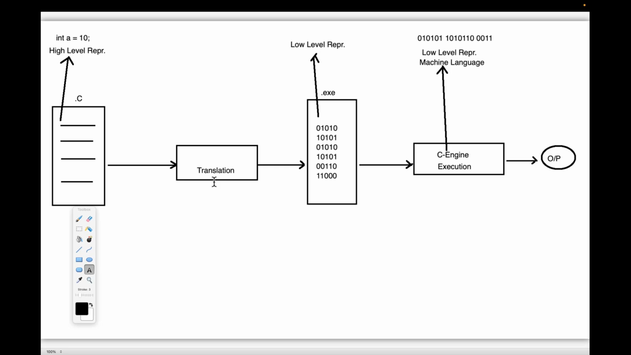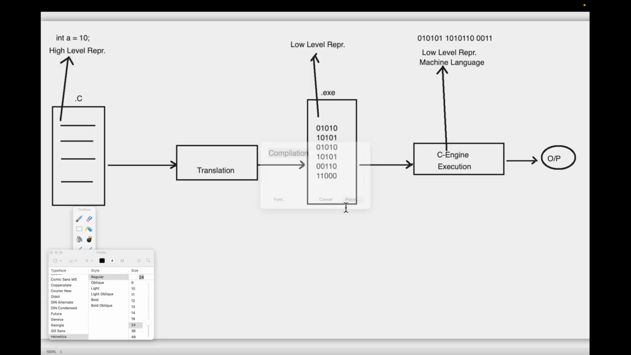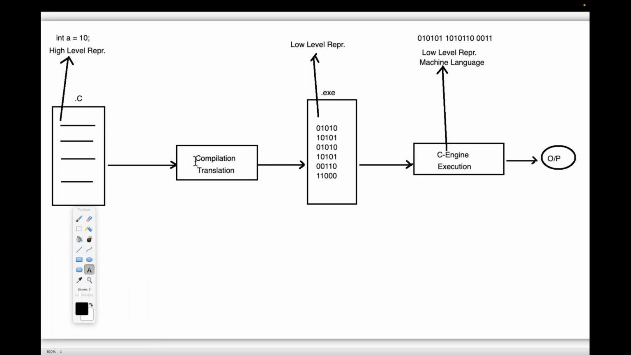Now this translation mechanism is also called compilation. Guys, are all of you getting clarity on this point now?